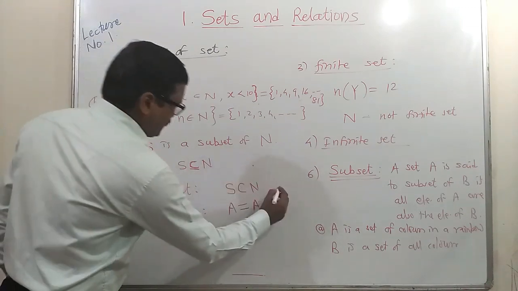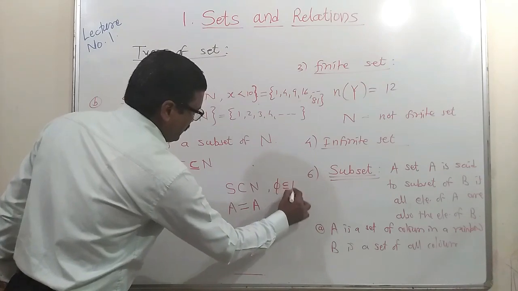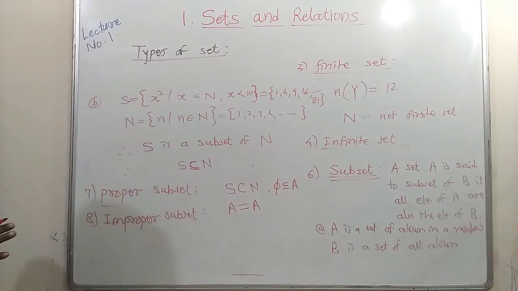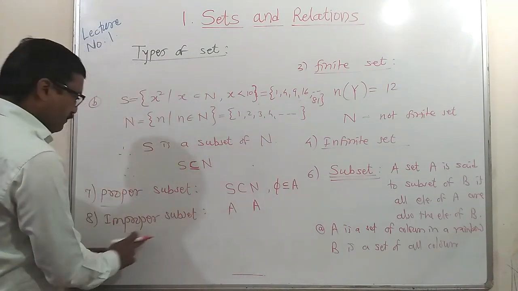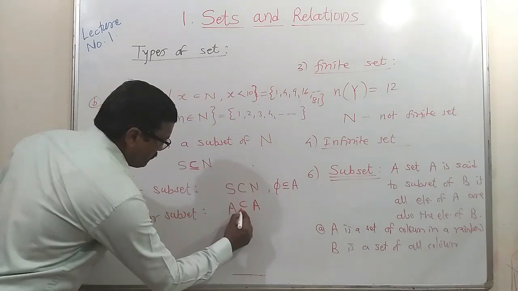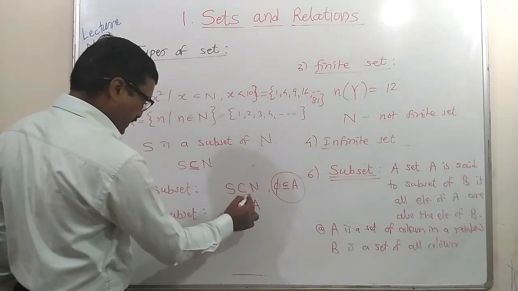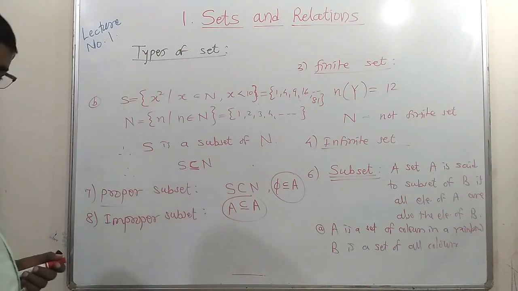So proper subset and improper subset. In this, we can take the example that phi is always a subset of any set, and every set is always an improper subset of itself. So remember these two results: phi is a subset of A and A is a subset of A itself. So these are proper subsets and improper subsets.